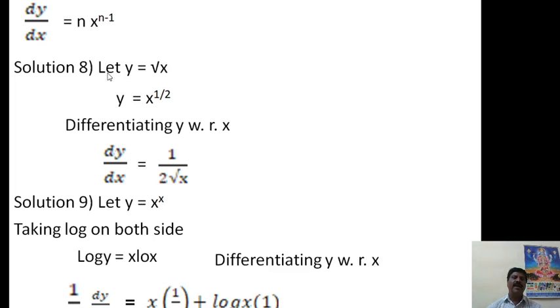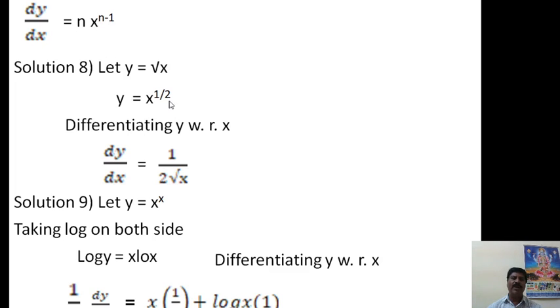Then the eighth solution is nothing but y is equal to root x. Root x can be written in the form of x to the power of n. This is the seventh formula. Therefore you can write y is equal to x to the power of 1 by 2. Then you write the formula: dy by dx is nothing but n into x to the power of n.